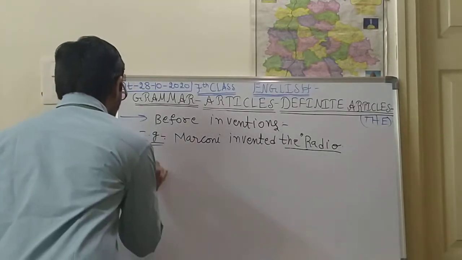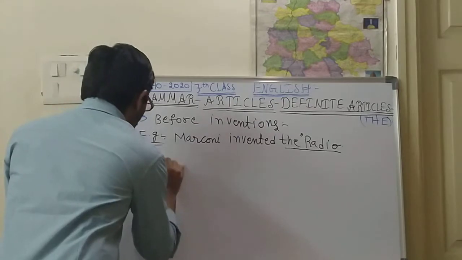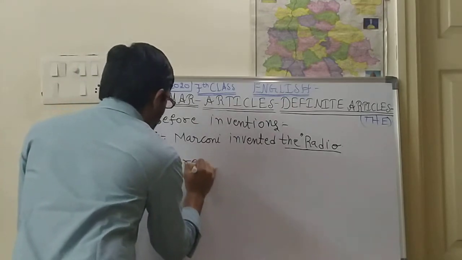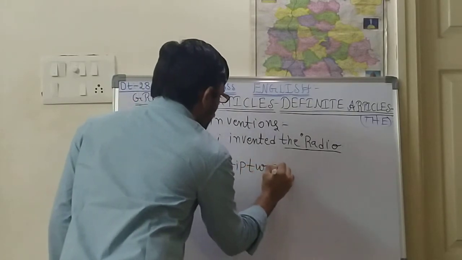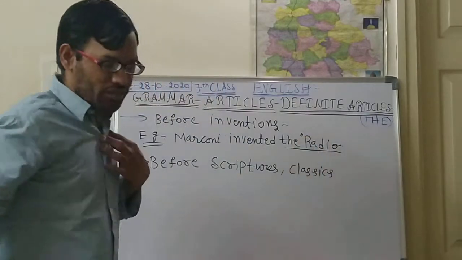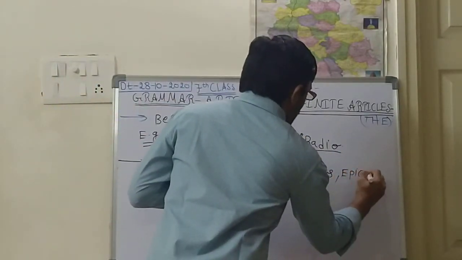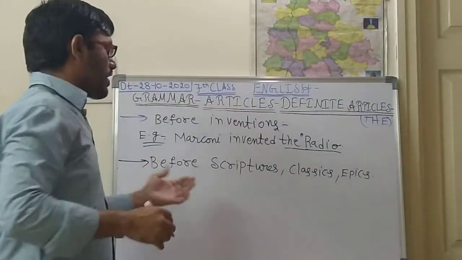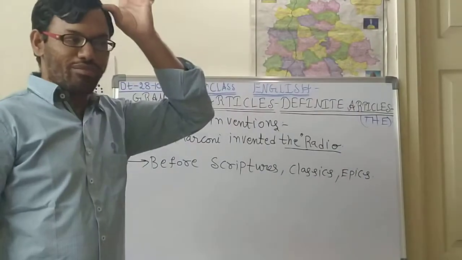And next, what are the next usages? Before the scriptures, classics and epics. So before scriptures, classics, epics, I think you know what the epics are.